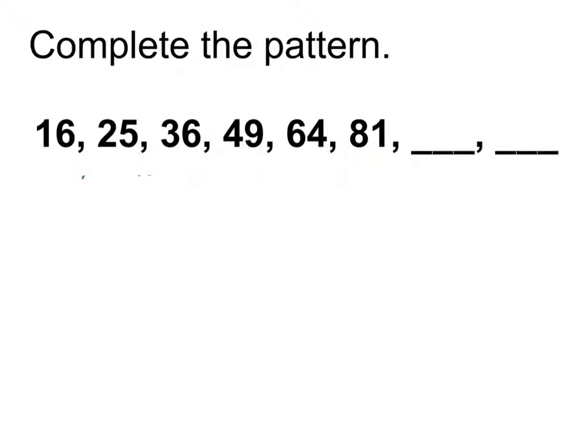But I want to make you aware that there's actually another pattern involved here that maybe you didn't recognize at first, but I want you to start recognizing. Because each of these numbers that's listed here is actually a very specific type of number. 16, 25, 36. Ones that really tend to stand out in this regard are 25 and 49. All of these numbers here are perfect squares. So you'll notice 16 is actually 4 squared. 25 is 5 squared. And so all of these just end up being perfect squares.